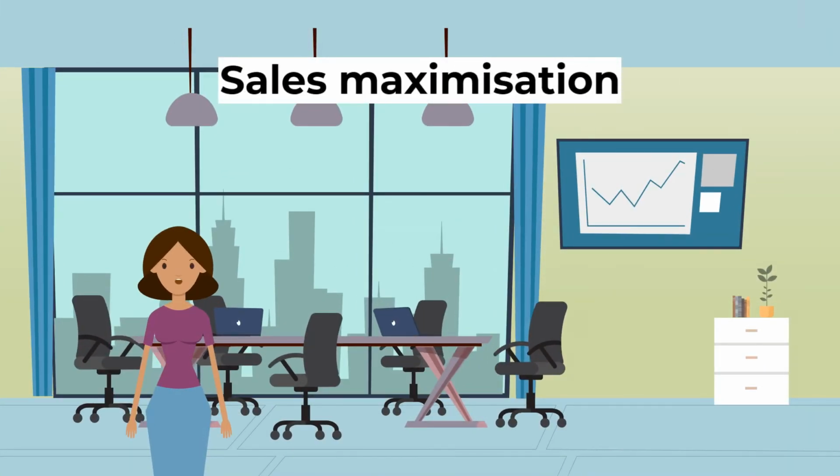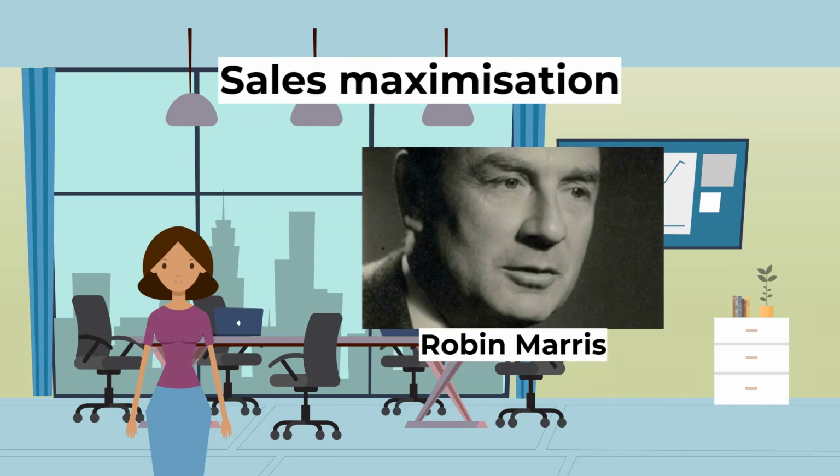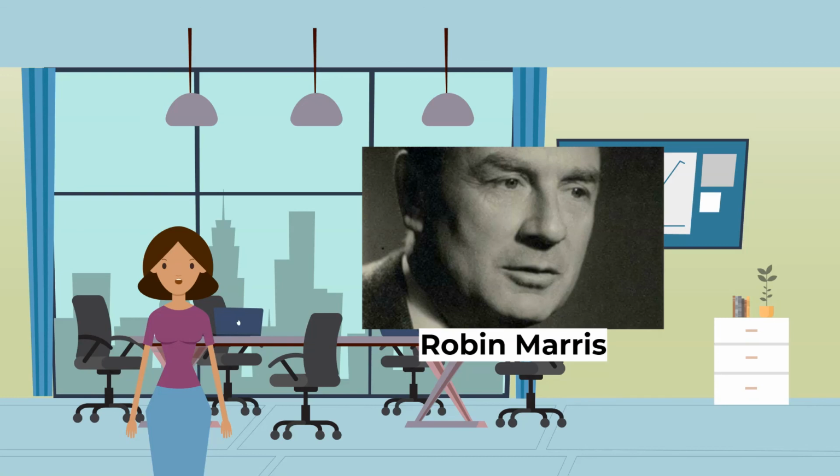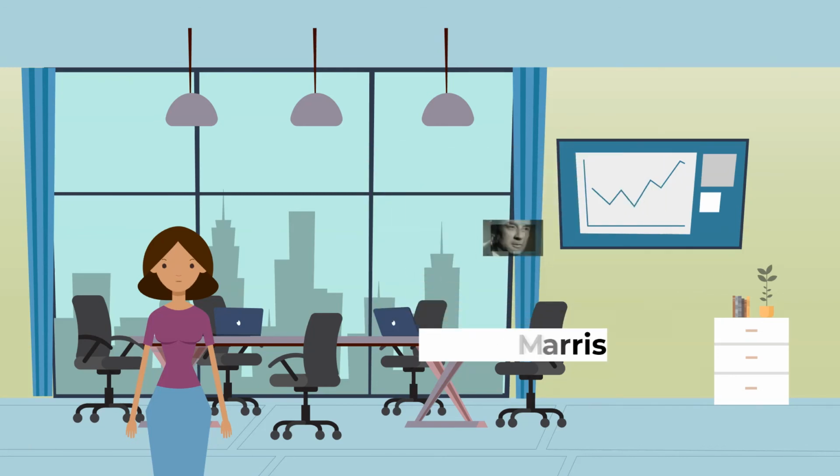Moving on, it's time to look at sales maximization. Robin Marris suggested that managers aim to maximize the growth of their company above any other objective. This is because their salary may be linked to the size of the company. It is often easier for people to judge the level of growth achieved rather than the level of profit. This will increase the prestige of the business. Size is often linked to security.